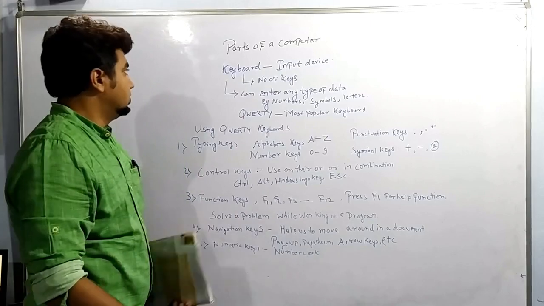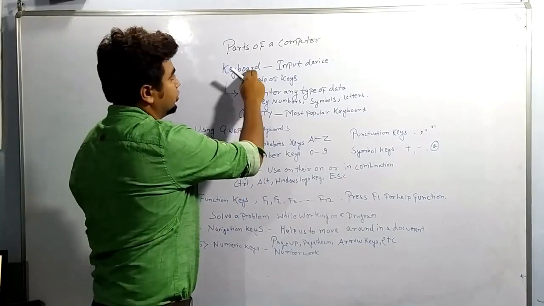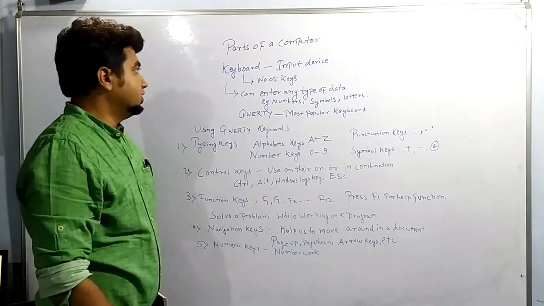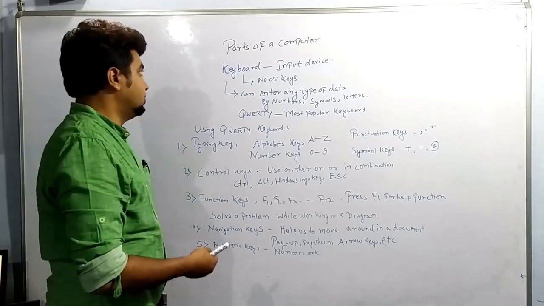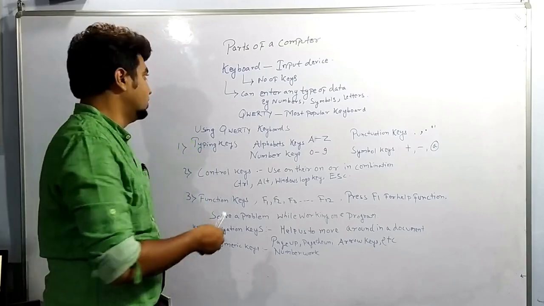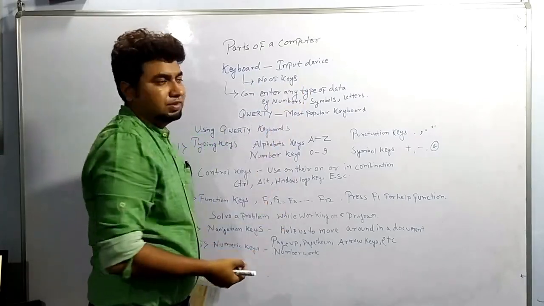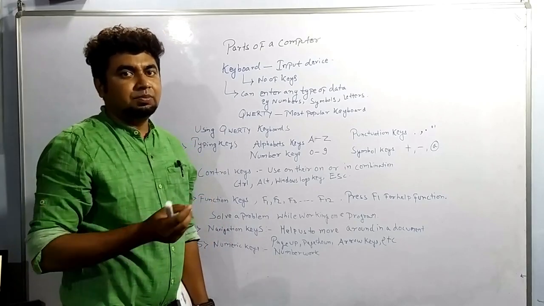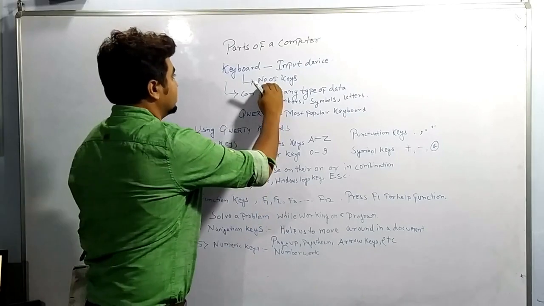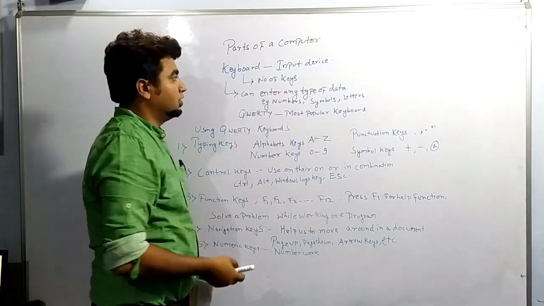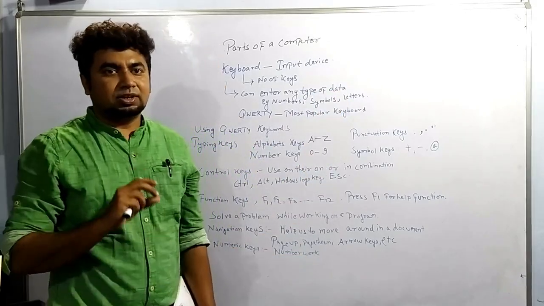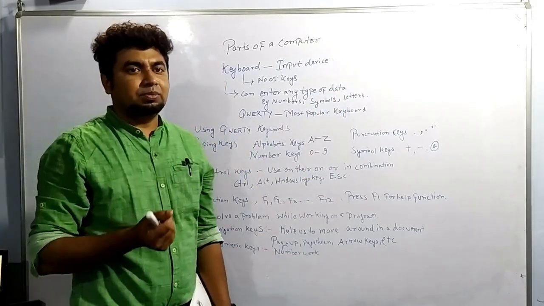Okay. So now we will be studying about the keyboard. The keyboard is also known as an input device. So it has many functions. First of all, we will study what the specialties and characteristics of the keyboard are. It has a number of keys. You can see different buttons. Buttons are basically, in computer language, called keys. It can enter any type of data, which means we can press any type of button.